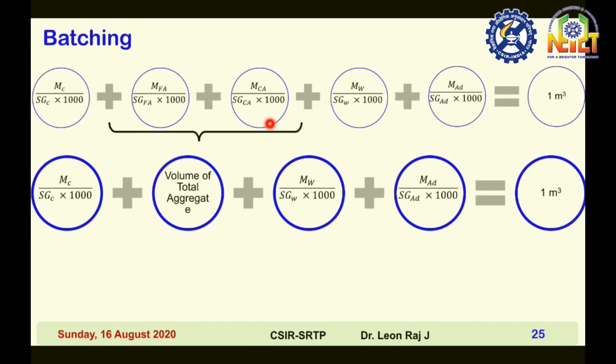Then volume of coarse aggregate is equal to mass of coarse aggregate divided by specific gravity of coarse aggregate into 1000. Then volume of water is equal to mass of water divided by specific gravity into 1000. Then volume of admixture is equal to mass of admixture divided by specific gravity of admixture into 1000. So if you add all these values, you will get 1 meter cube.